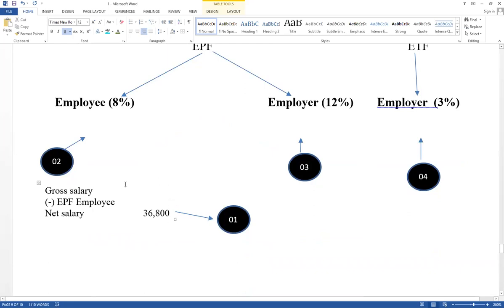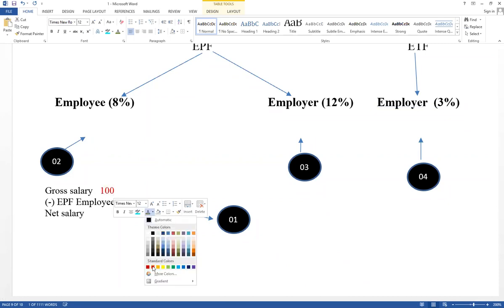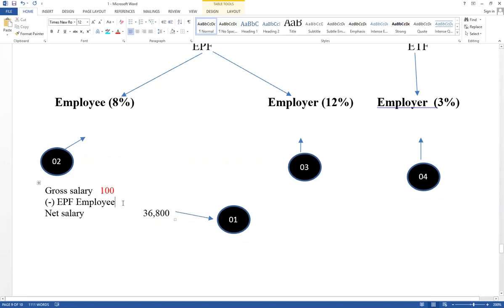Very important here. Think about net salary equals gross salary, deduct EPF contribution of employee. Think about EPF contribution of employee. It has given 8%. It means if gross salary is 100, contribution of employee equals 8%.